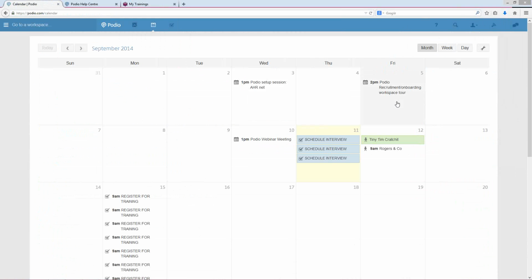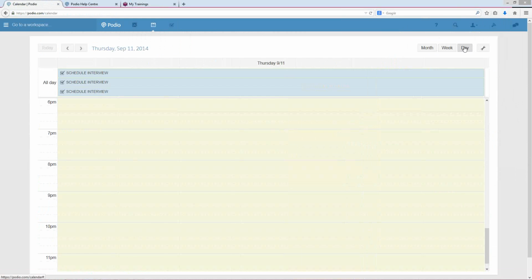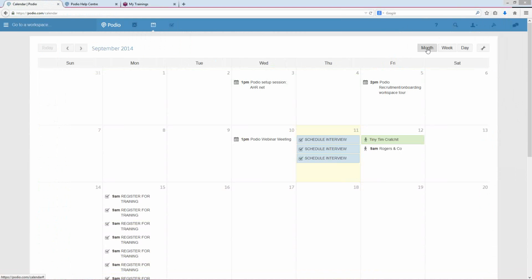Just whenever you schedule anything through Podio, it'll pop up here, and it breaks down into month, week, date. So if you just want to see what's going on for the week, you can click on that and it'll break it down to the hour through the rows and the day through the column. And then if you just want to focus on the date, you can even narrow it down to that. Okay, let's go back to month. And then if you need to page through the different months, you can do that with these two arrows here.